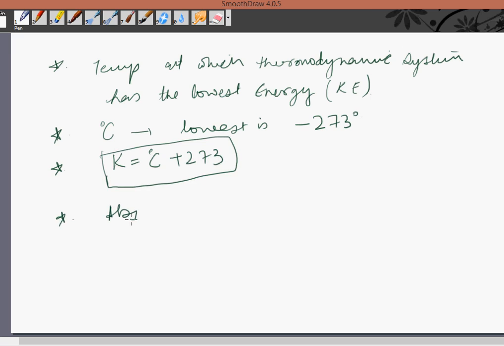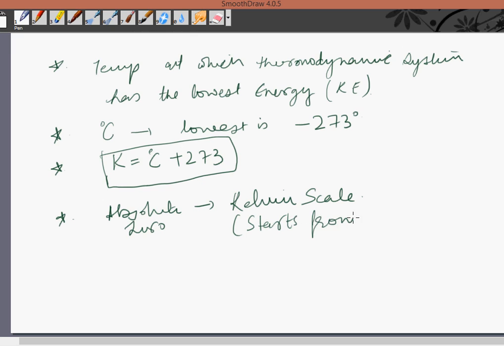What is absolute zero? It is a Kelvin scale that starts from zero.